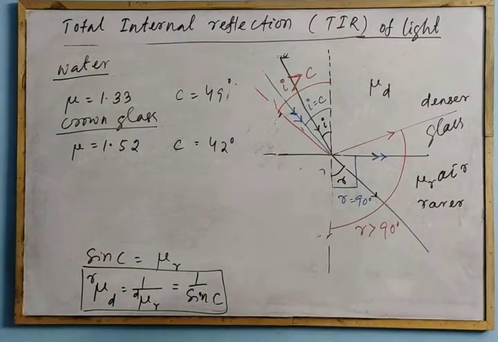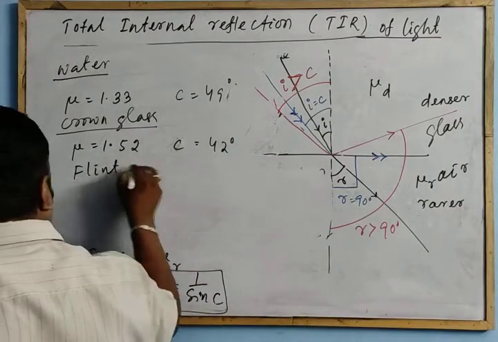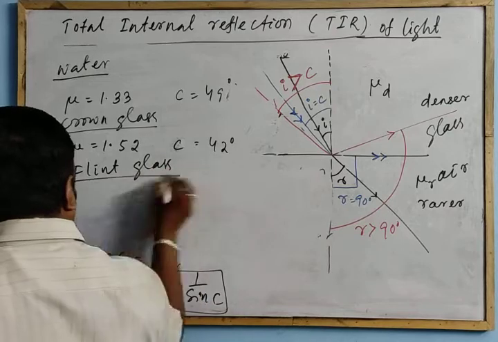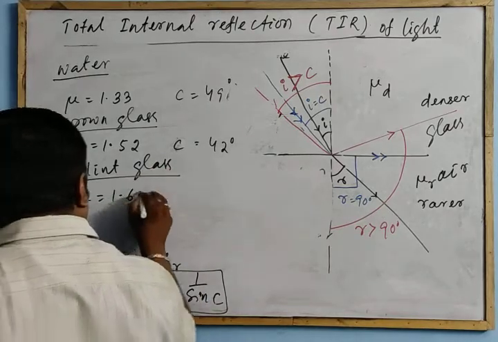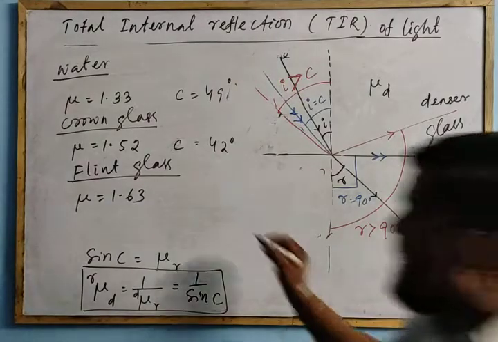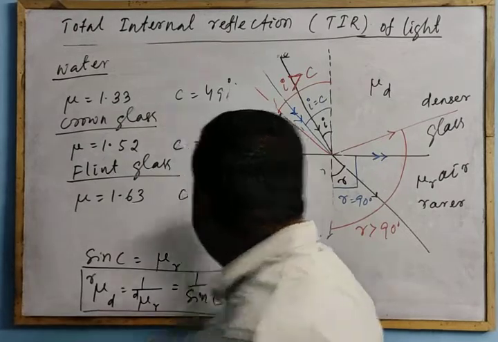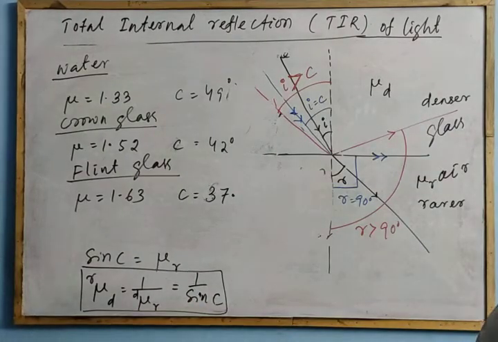Another is flint glass. The refractive index is equal to 1.63, and the critical angle C is equal to 37 degrees, 37.4 degrees.